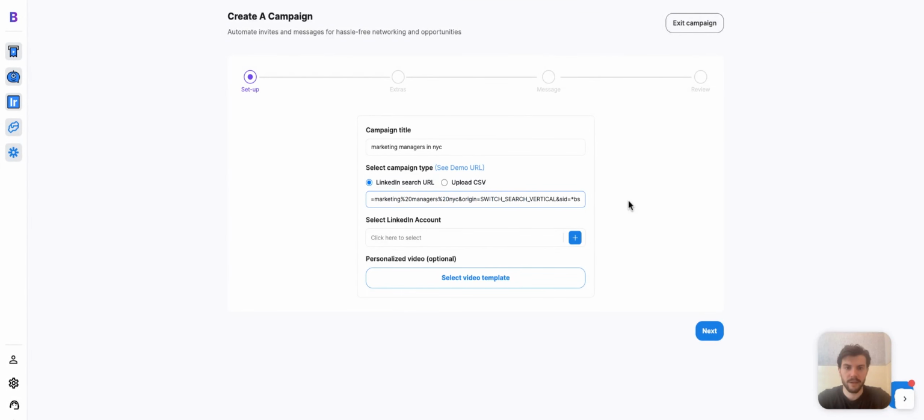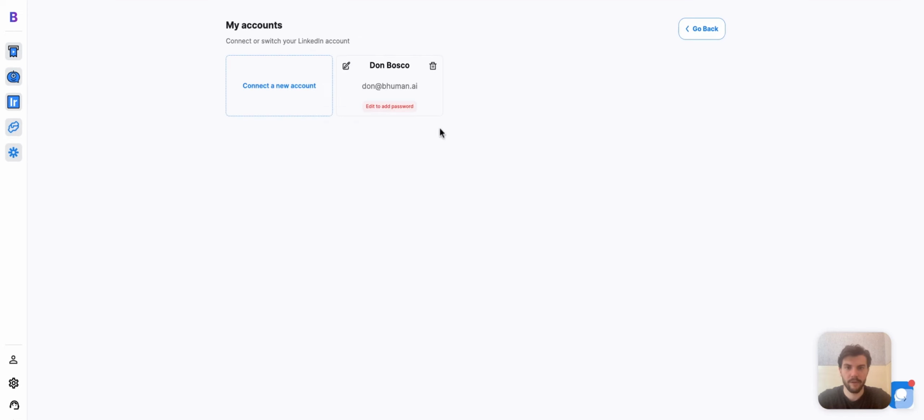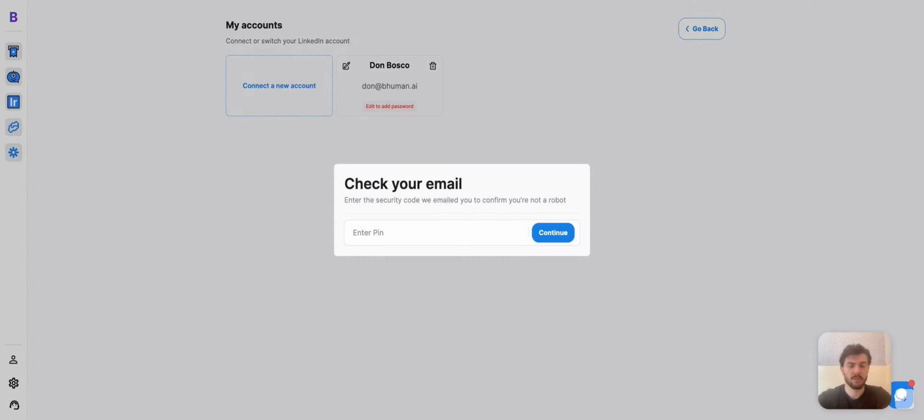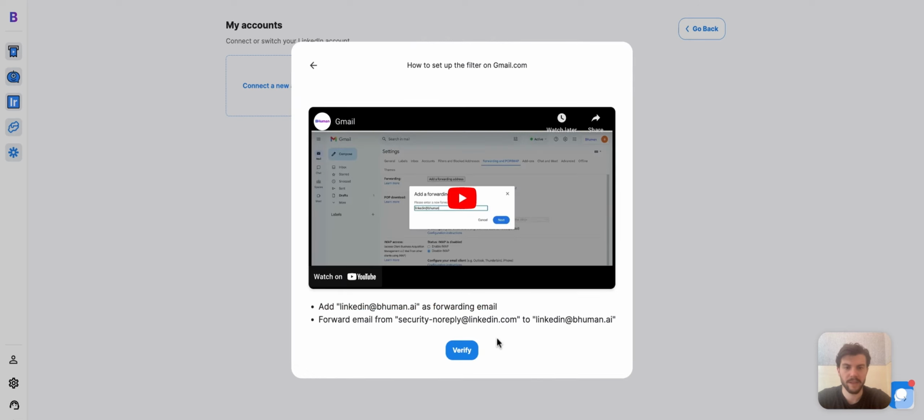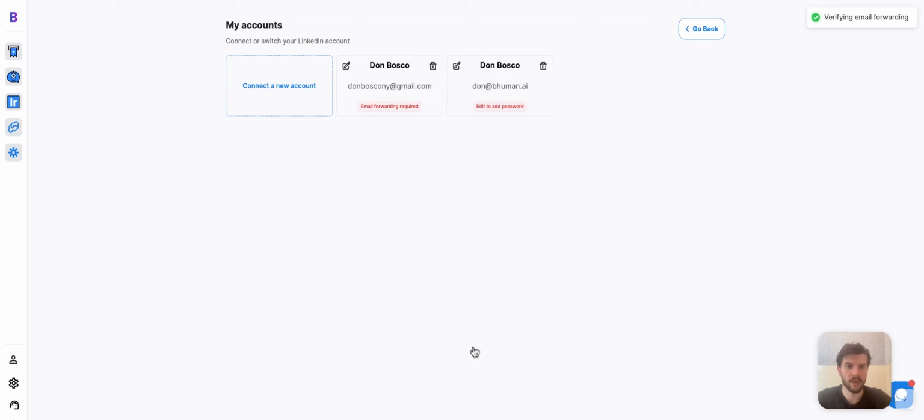And I'm going to come back to Leader, simply paste that in, and I'll need to select a LinkedIn account so I can create a new one if I'd like. There's a little bit of a verification process to connect your LinkedIn account, but this helps keep your account safe. Okay, so now we need to set up forwarding. So I'm going to hit Gmail, and basically whenever LinkedIn sends us a pin to log into the account, it'll automatically be forwarded to Leader so that it will work without a problem.